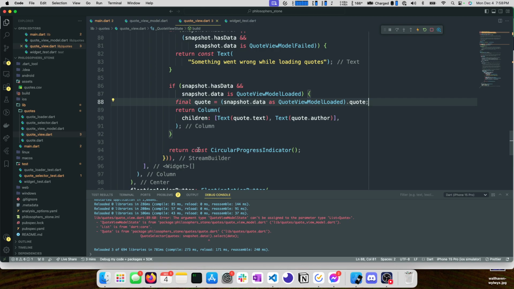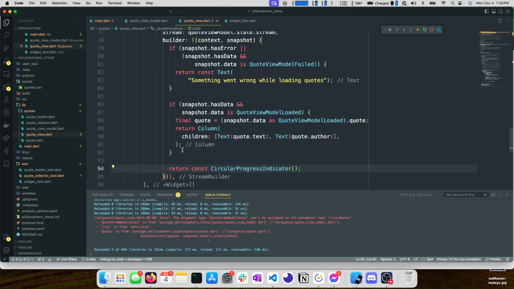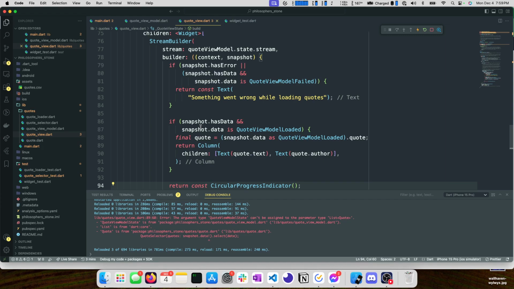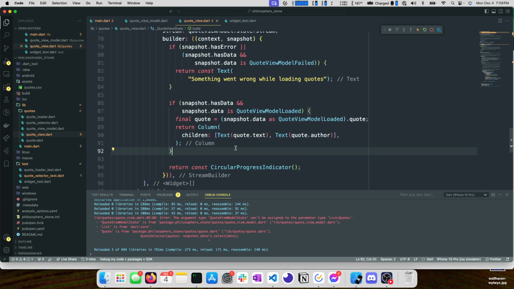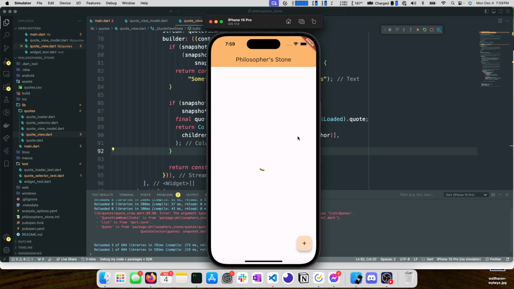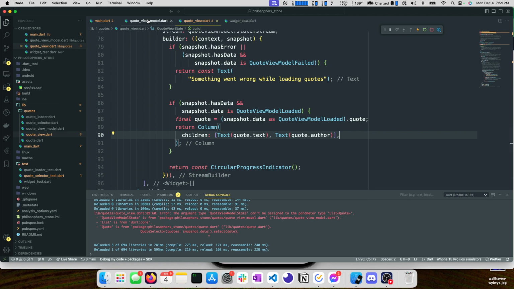Okay, and then we still are returning a circular progress indicator. If we wanted to, we could wrap this in an if and check the state, and if the state is quote view model loading, show the circular progress indicator. In our case, if it's not one of these two, we want to show that indicator, so we'll just leave it as is. Okay, I'm going to refresh. I've done that quite a few times now. We can see that it's in a loading state. Well, why is that? We have a couple more things we need to do.